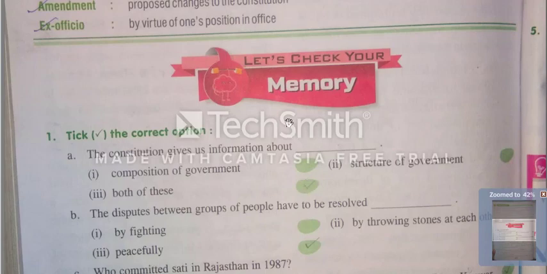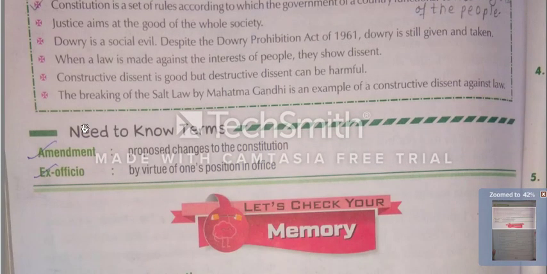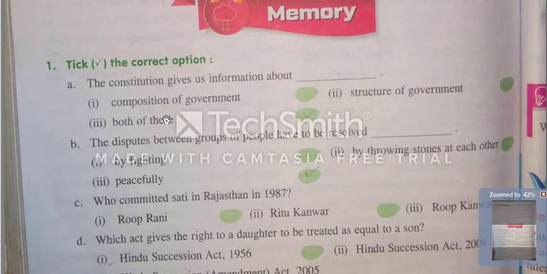So today we will complete the remaining chapter. As I have told you, we will complete the exercise and question answers. So let's start. First of all, you will write keywords: amendment and ex officio. These two keywords you will write. And now let's see the exercise. In the exercise, we will start from MCQs.